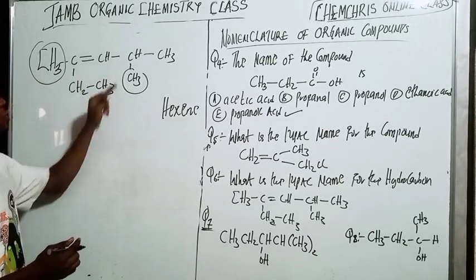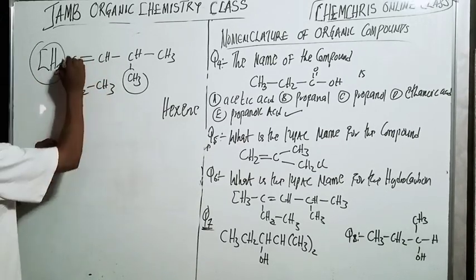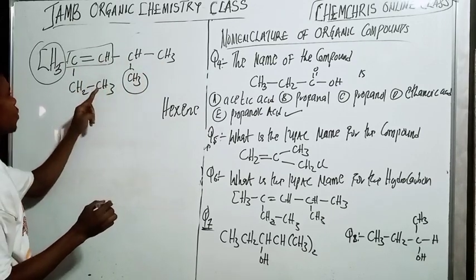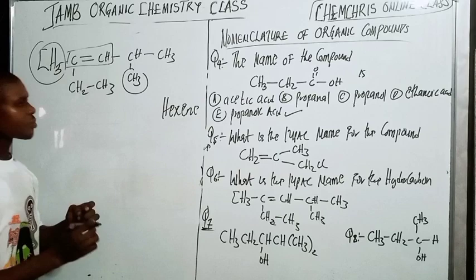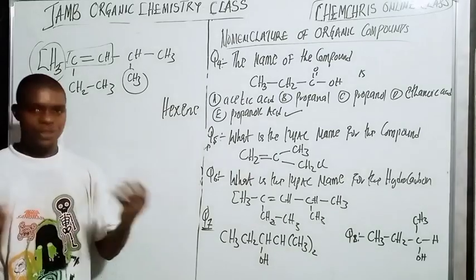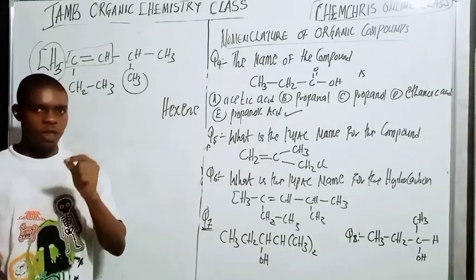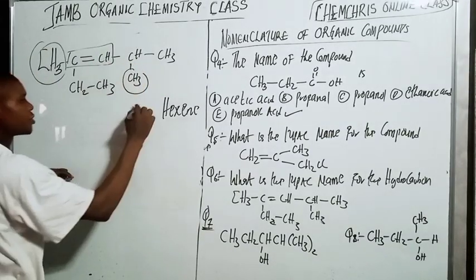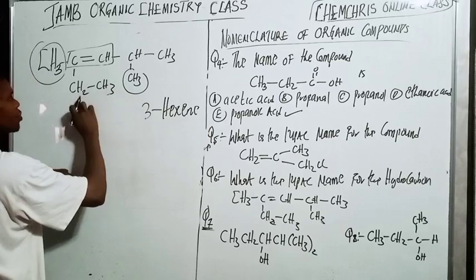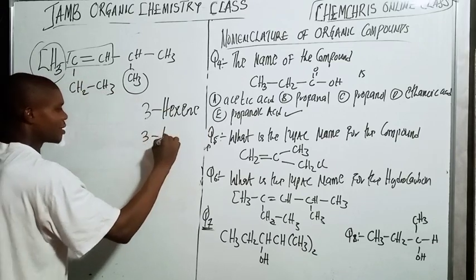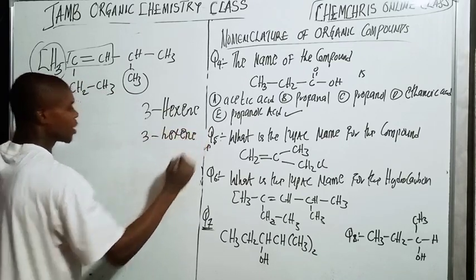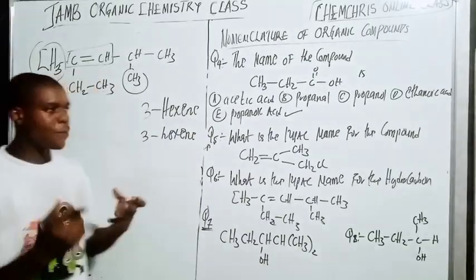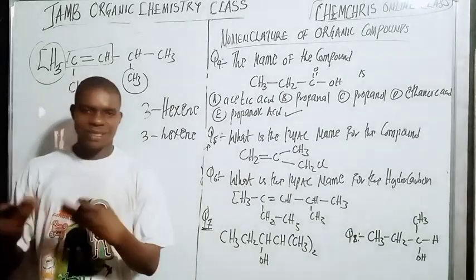So here we have a double bond. Here's the double bond. If I start with 1, 2, 3, the position of the double bond is going to be 3. When I start from here, 1, 2, 3, it's 3-hexene. When I start from the other side, 1, 2, 3, it's also 3-hexene. It's okay. So remember, the double bond must have the lowest possible number.